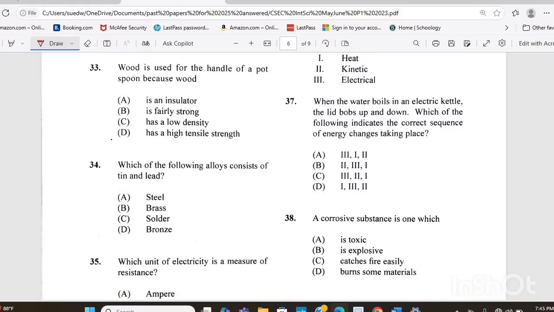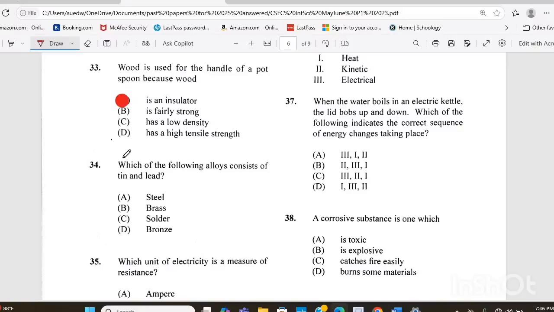Question 33. Wood is used for the handle of a pot spoon because wood A is an insulator, B is fairly strong, C has a low density, or D, has a high tensile strength? The answer there is A, it's an insulator.